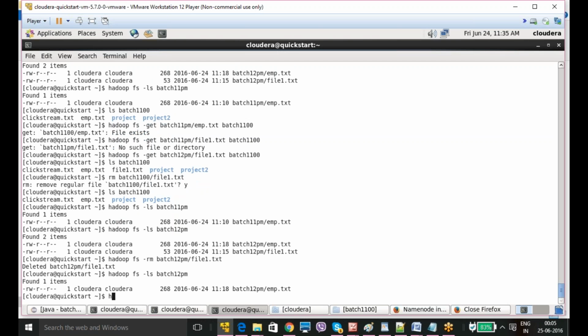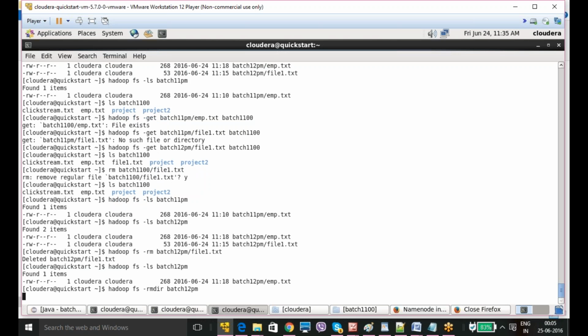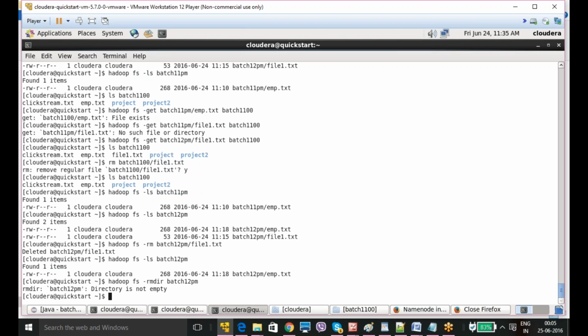Now if I try to delete with this command, hadoop fs -rmdir, which is usually the command to remove a directory, batch 12 pm, it shows the directory is not empty, because I have data in my directory. So now I am going to give another command, hadoop fs -rm -rf.